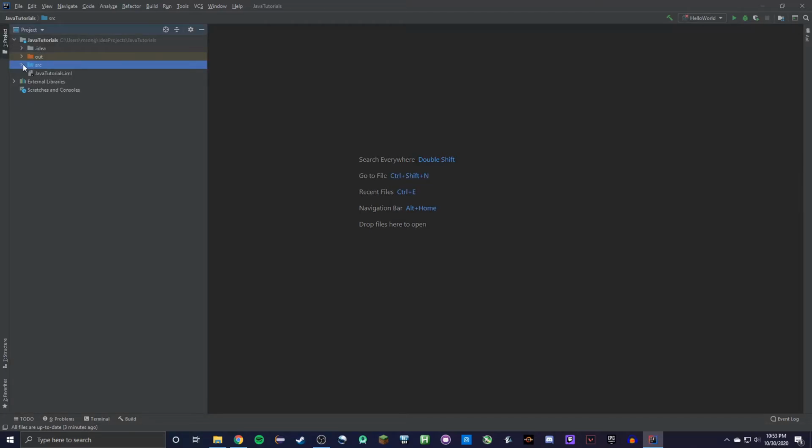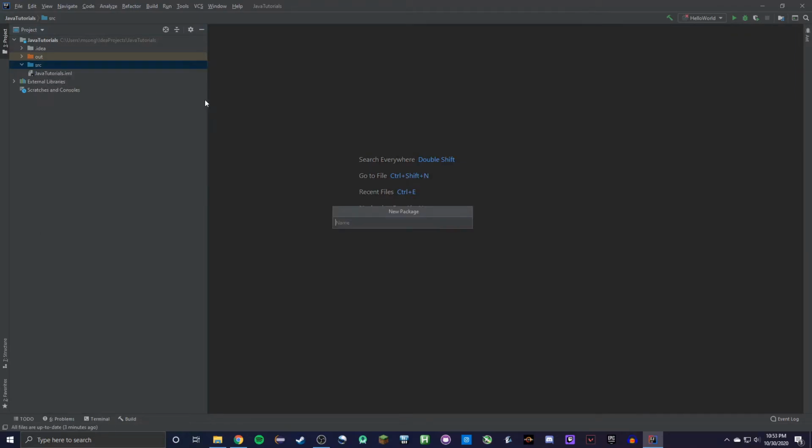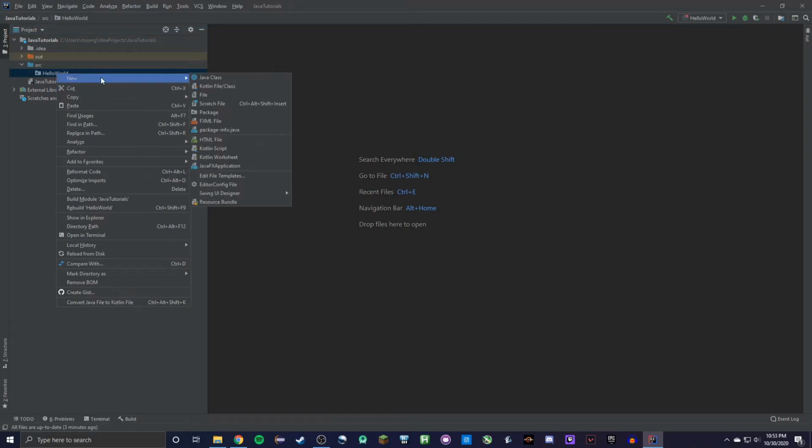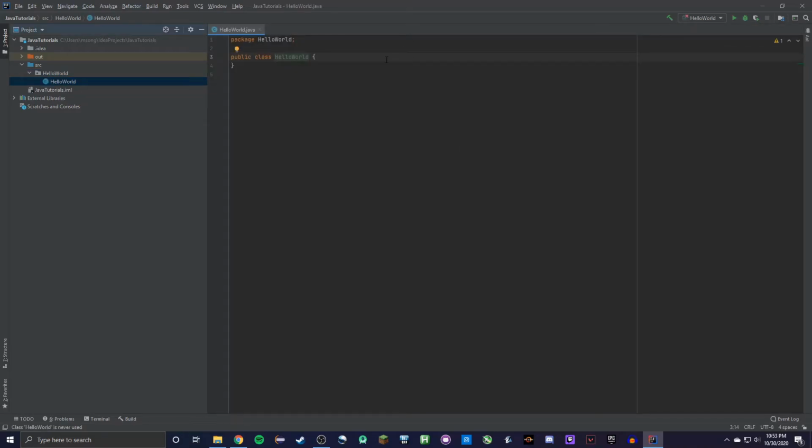Once we have IntelliJ all set up, we can open the project. Then under src, we can create a new package, which is basically a folder which can contain Java files. We'll name it Hello World. And then under that, we can put a new Java class, which we'll also name Hello World. Once we get to here, we have to implement a main method, which will run once and run the code inside.